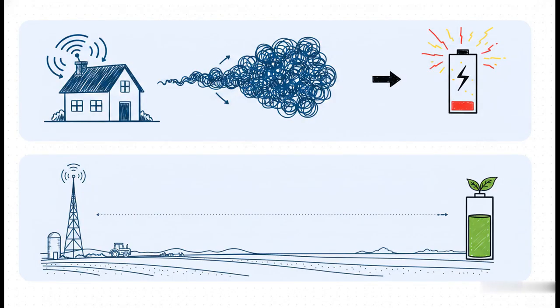Of course, BLE isn't the only option out there. Take Wi-Fi, for example. It gives you huge speeds, up to 1 gigabit per second, but it burns a lot of power and its range is strictly limited to about 100 meters. So it's perfect for data-heavy cloud connectivity at your house.